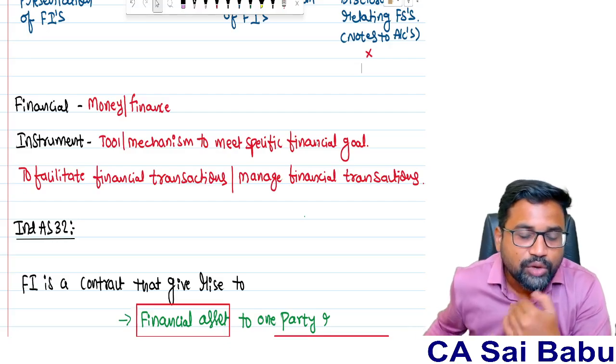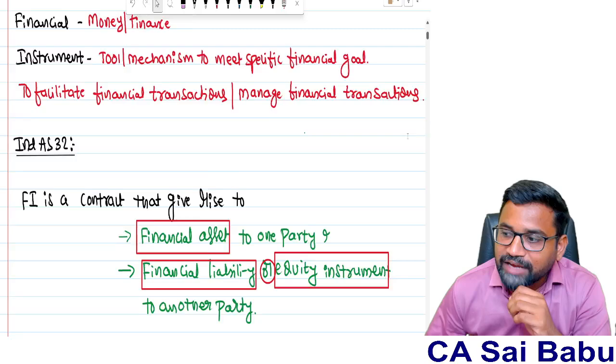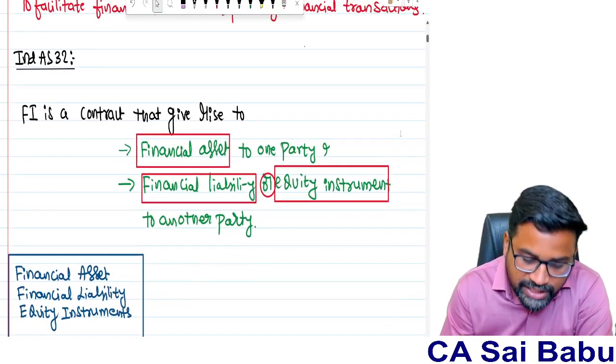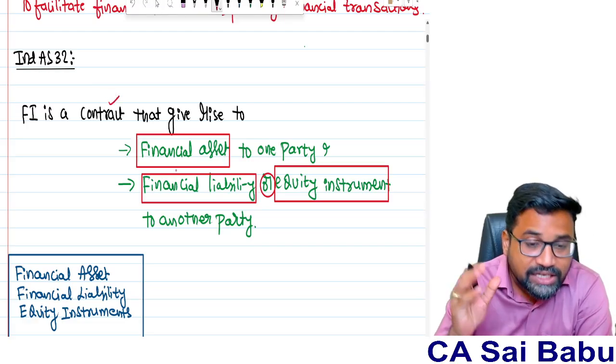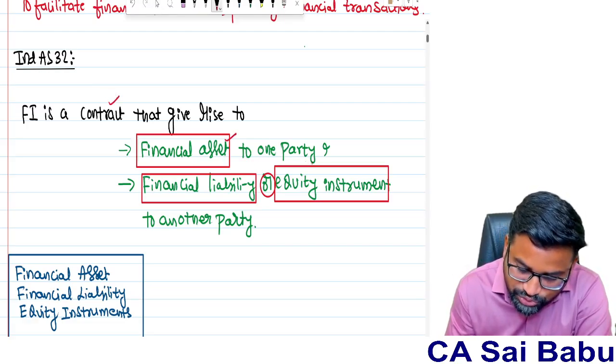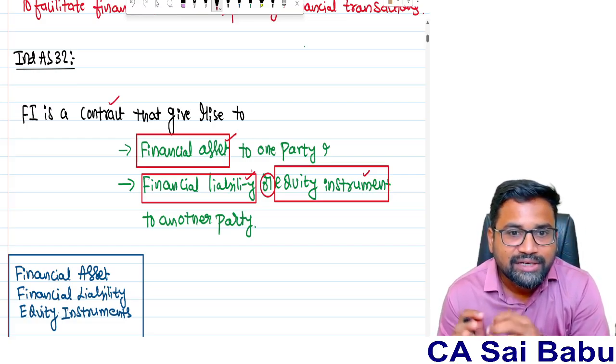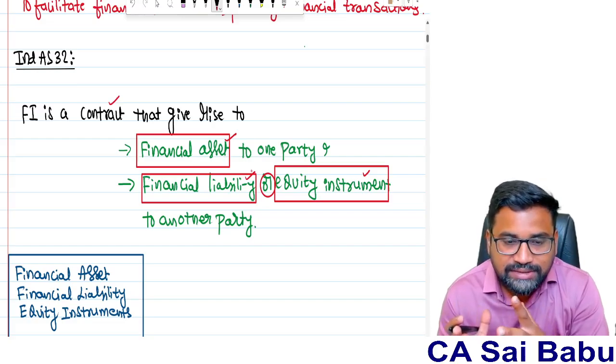Let us understand what a financial instrument is in the language of Ind AS 32. Ind AS 32 says a financial instrument is a contract that gives rise to a financial asset to one party, and a financial liability or equity instrument to another party. So basically, financial instruments are created by a contract between the parties.